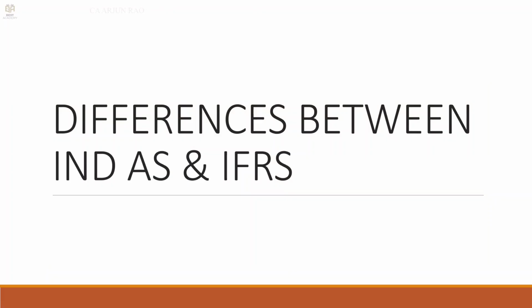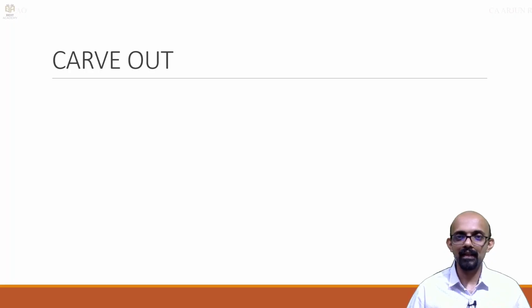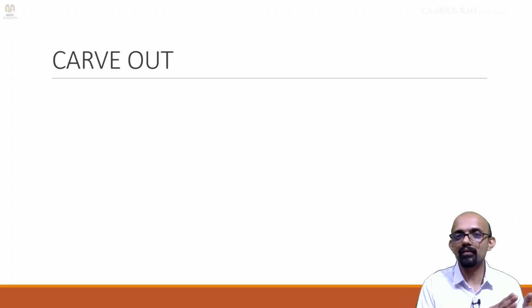Next, let us look at the differences between Ind AS and IFRS. They are grouped into few categories. First category is called a carve out. So from the name we can understand something is removed. How did we prepare this Ind AS? You had IFRS and we had our notified AS.